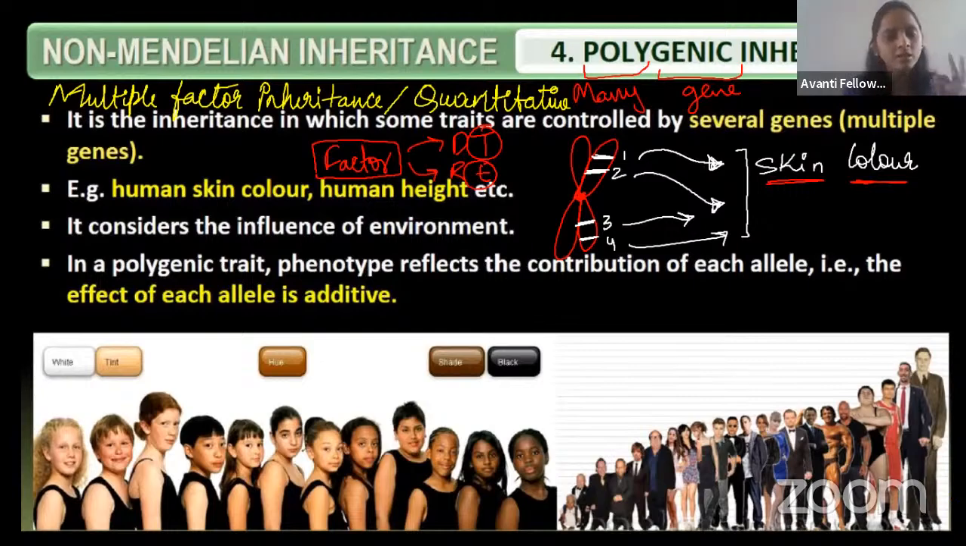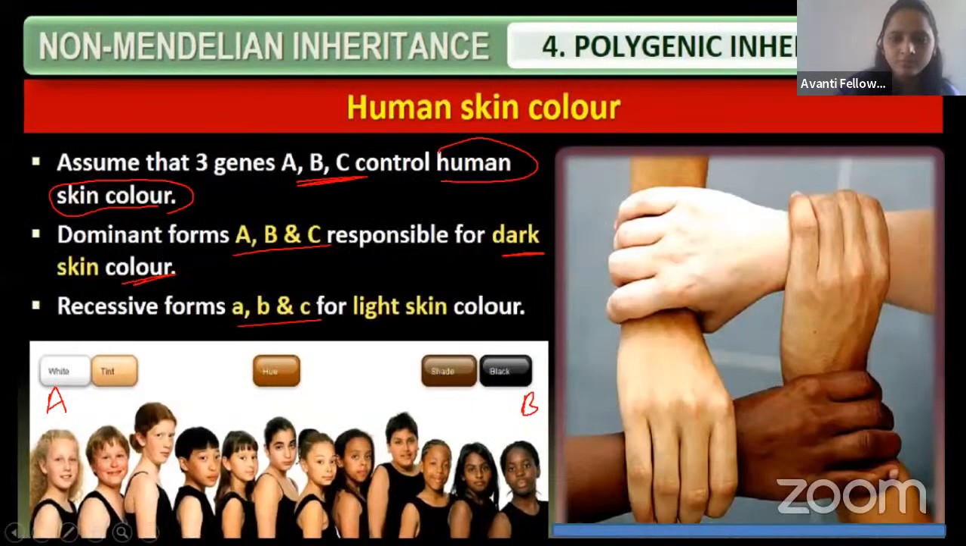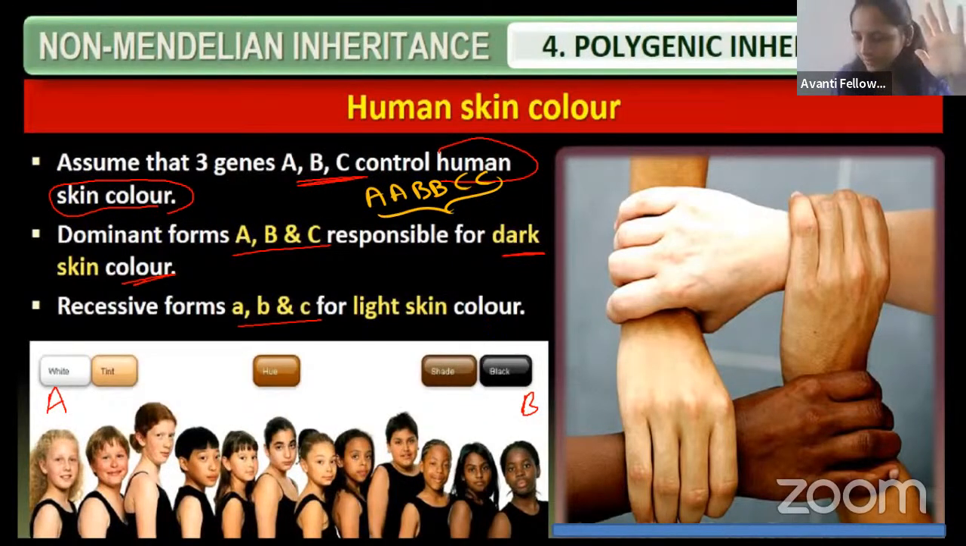The examples are human skin color, human height, and hair color. Fine. So here the skin color is given by three genes, guys. One is capital A, capital B, and capital C. So if the people have capital A, capital A, capital B, capital B, capital C, capital C, they are very dark in color.